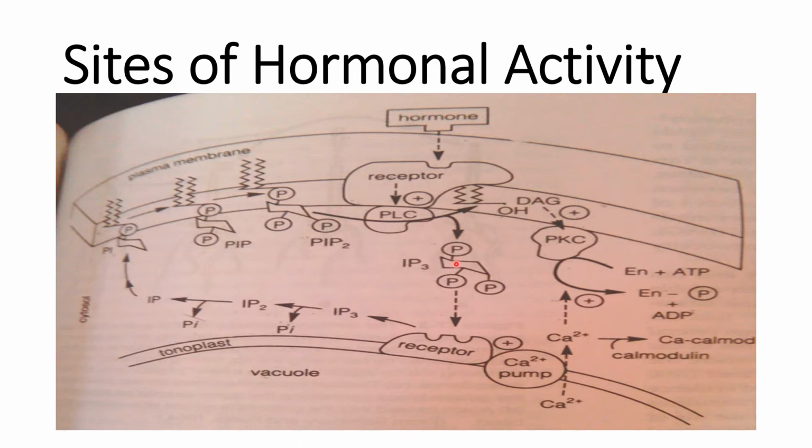IP3 is a water-soluble compound, so that is why the IP3 goes on and binds with the receptor present in the tonoplast of the vacuole. Why the vacuole? The vacuole consists of a large number of calcium ions. After the binding of IP3 to the receptor of the tonoplast, it causes the release of the calcium ions from the vacuole into the cytosol. In animals, this phenomenon occurs in the endoplasmic reticulum, whereas in plants, the calcium ions are much more present inside the vacuole, and the receptor for IP3 is present in the tonoplast. So after the IP3 gets bound to the receptor, the calcium ions are released to the cytosol.